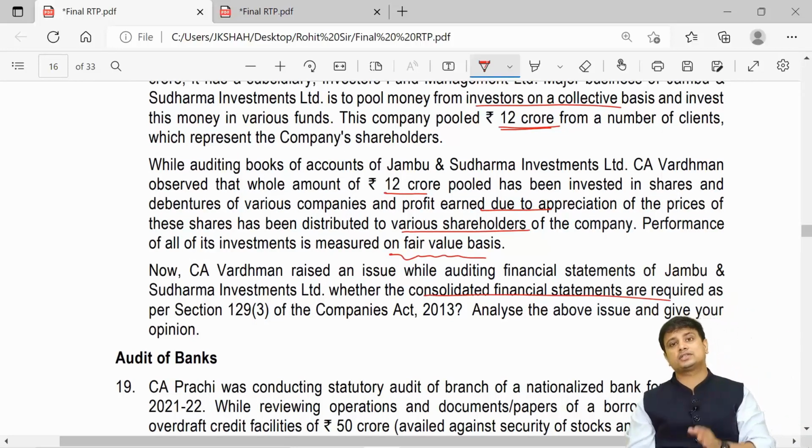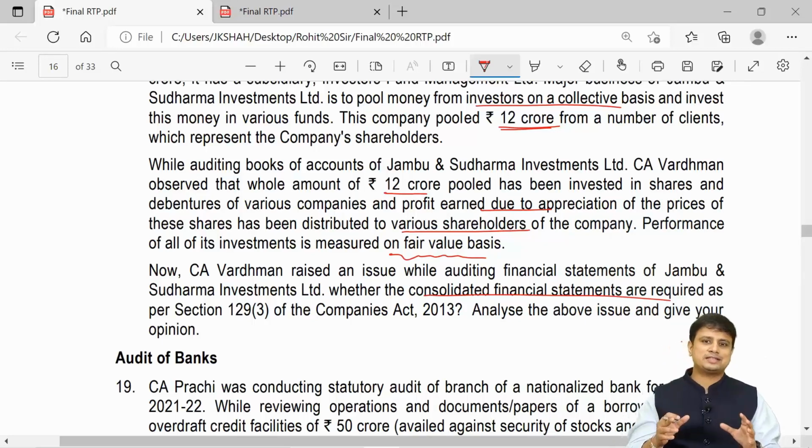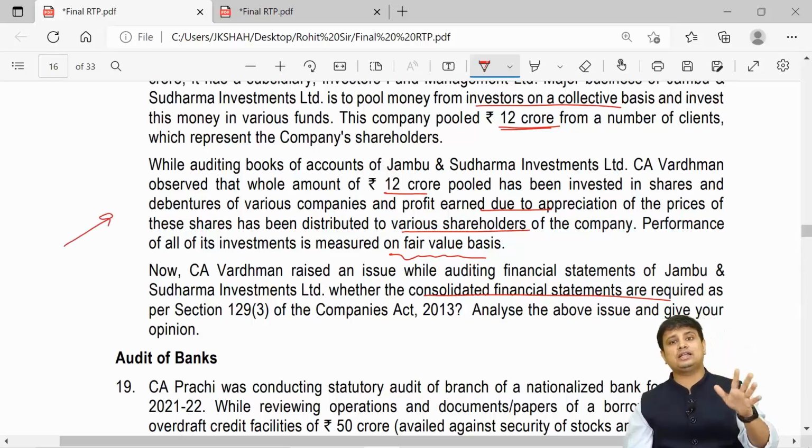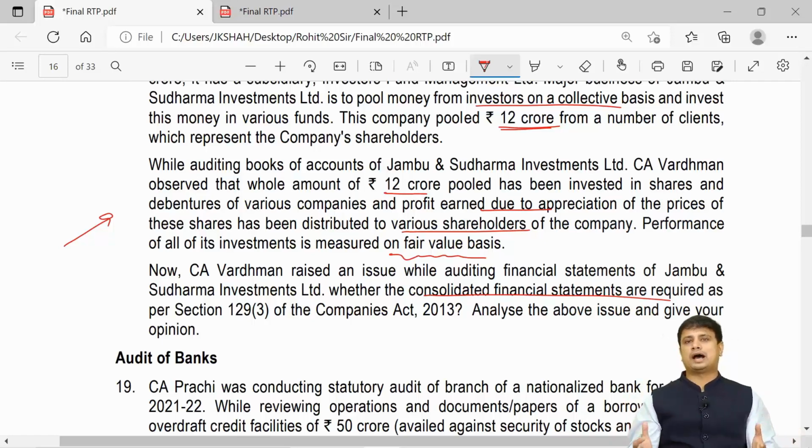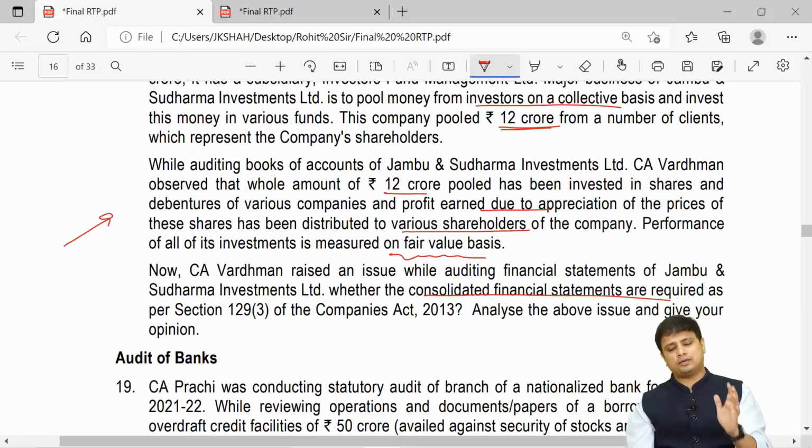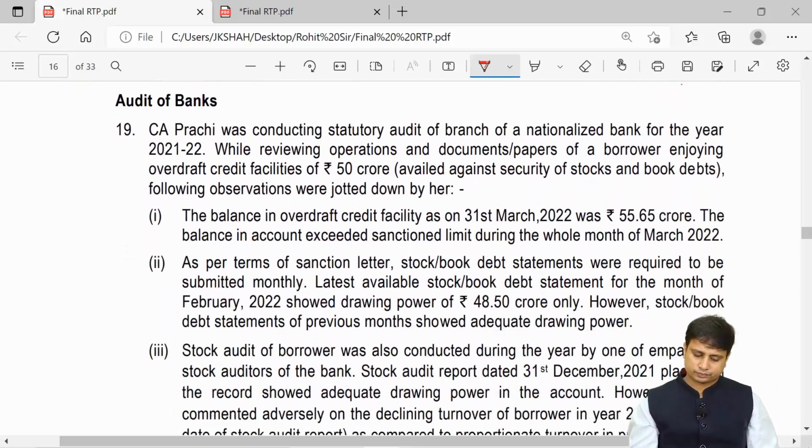We have discussed this in your paper of audit as well, that my friends, if you are an investment entity, then you do not prepare your accounts as per the CFS. You have already discussed this in FR, but I have highlighted this while we were discussing in audit, that ICAI has been focusing on this point time and again. To be honest, it has been asked at least 4 to 5 times in various material, may it be RTP or the past papers. So this is going to be important for CFS. Make sure you prepare this answer very well, though it is a commonly asked question, though you know it, but prepare the content well so you do not lose even a single mark out here.